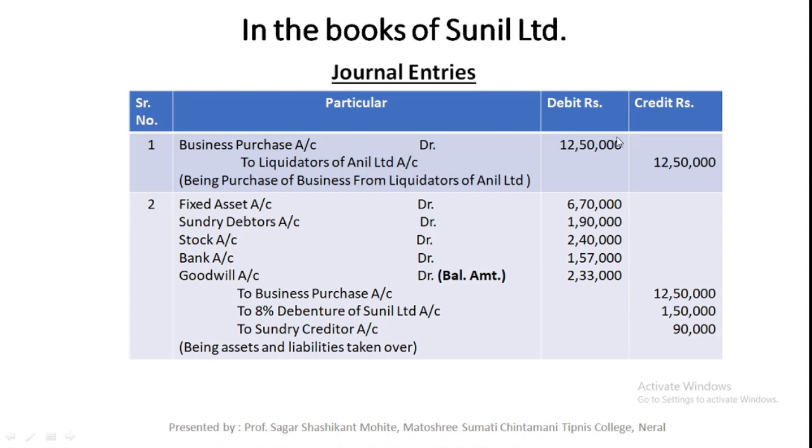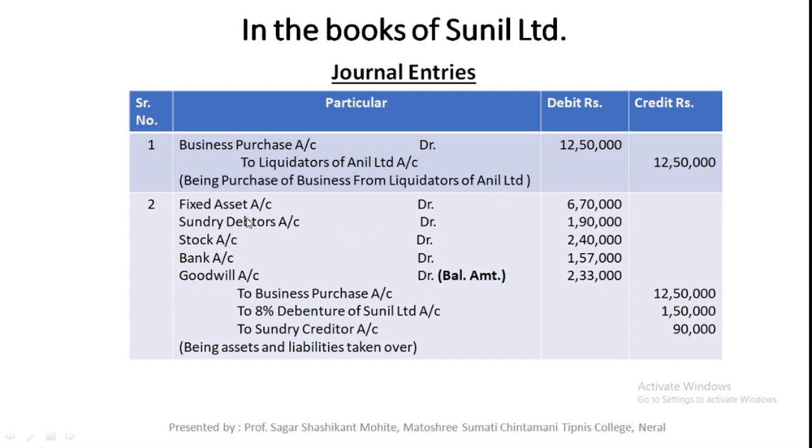The amount for this journal entry, every time, is the purchase consideration amount. In the current problem the purchase consideration amount is 12,50,000, being purchase of business from liquidators of Anil Limited. You already know that narration is compulsory. If you miss writing the narration, then you will lose the marks for that narration.